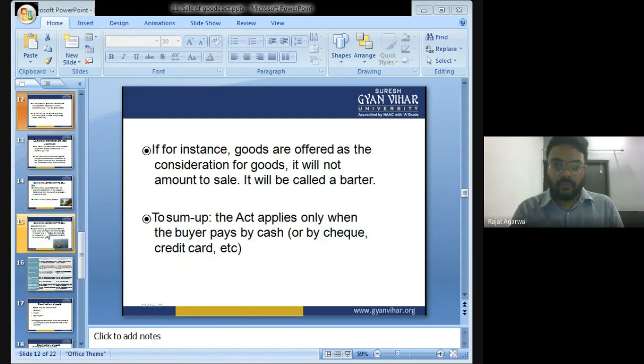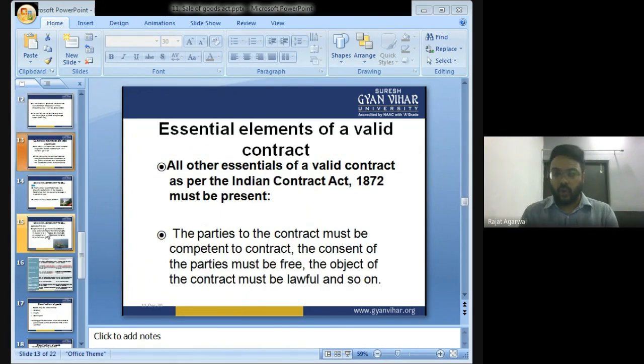Essential elements of a valid contract. All the essentials of a valid contract as per Indian Contract Act 1872 must be present. As I told you, whatever are the essential elements that we have studied in Indian Contract Act 1872, all those essentials will come under this. What were the essentials? I know now you all must have forgotten what were the essentials. Let's take a quick revision. The parties to a contract of sale must be competent to contract. The consent of parties must be free. The object of contract must be lawful, and so on. There were many more essentials.